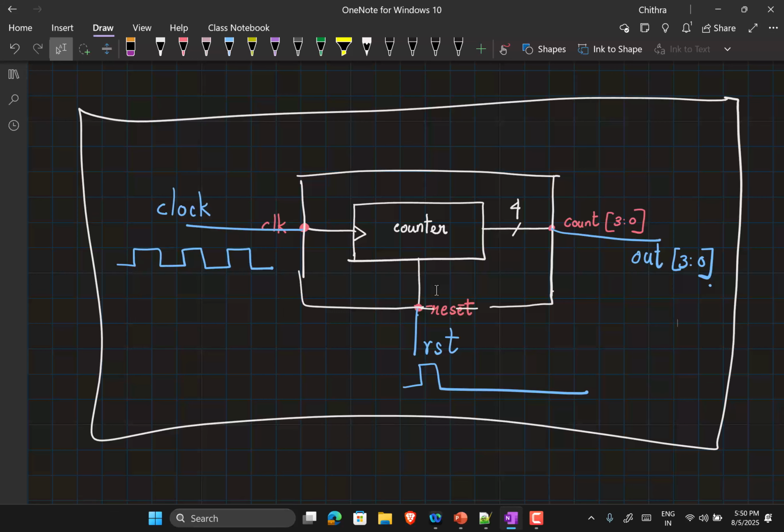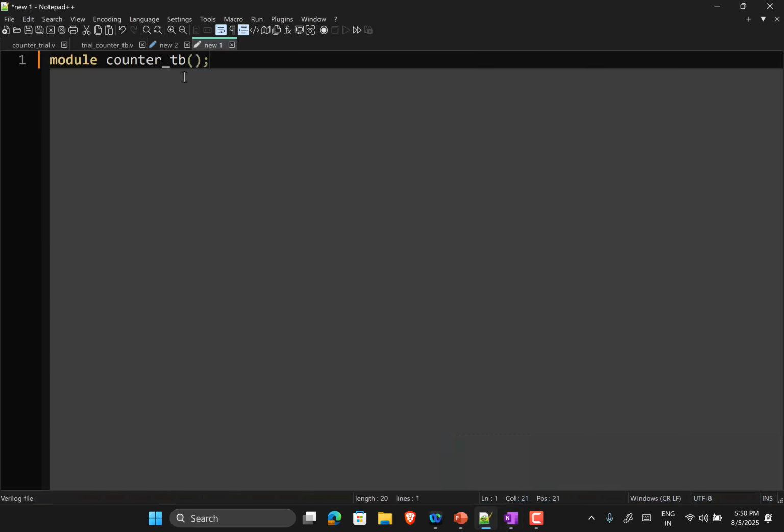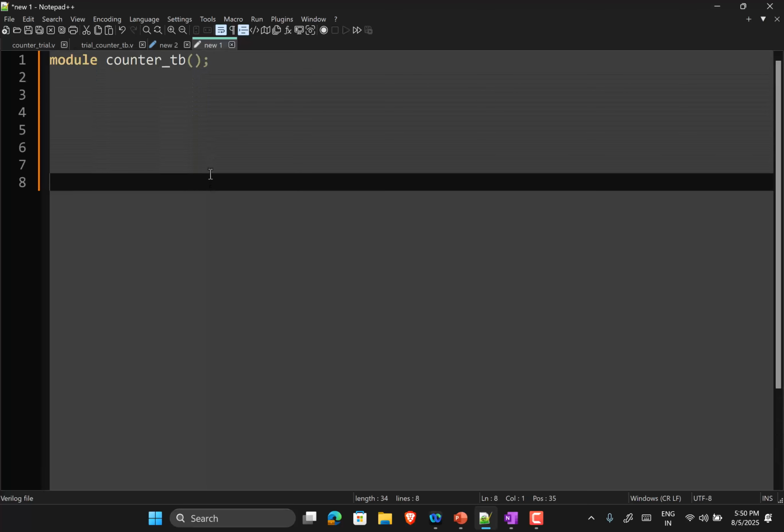Is it coming from outside the test bench? No, right? So the test bench does not have any ports. Is that clear? This particular test bench does not have any ports because nothing is coming from outside the test bench. You're not feeding anything to outside the boundary of the test bench. Everything is internal to it. So the port list is empty. We also have the end module out of it.